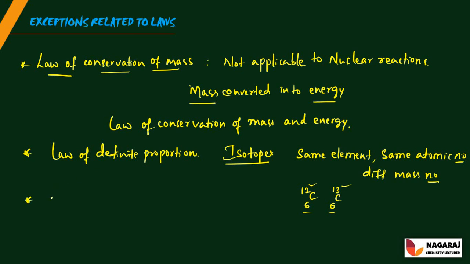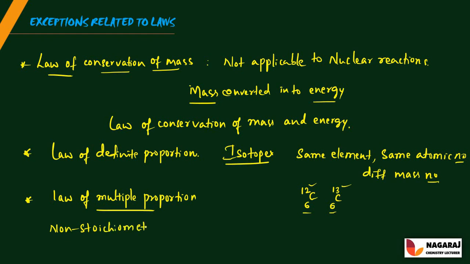And the next one, that is law of multiple proportion. This law is generally not applicable for the non-stoichiometric compounds. For example, let us take iron oxide.